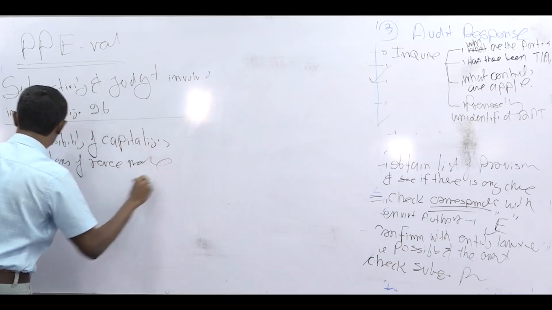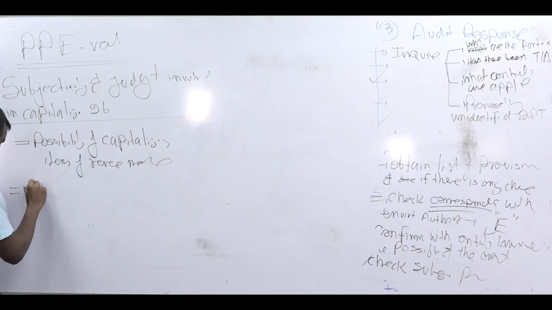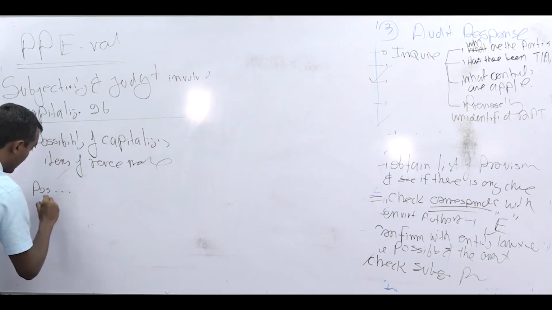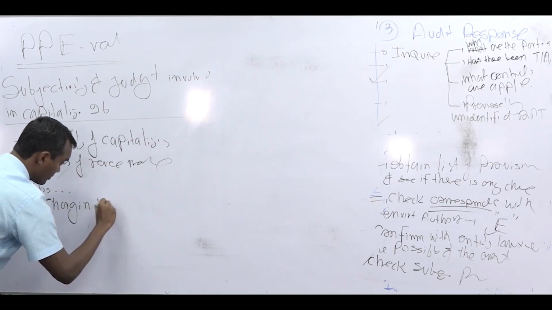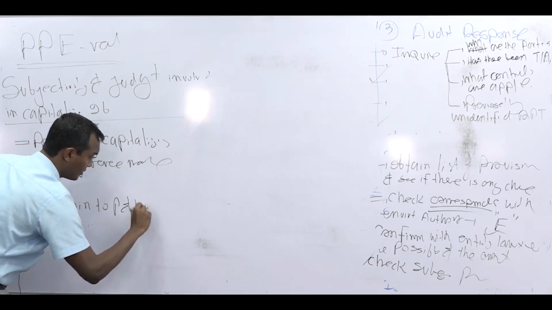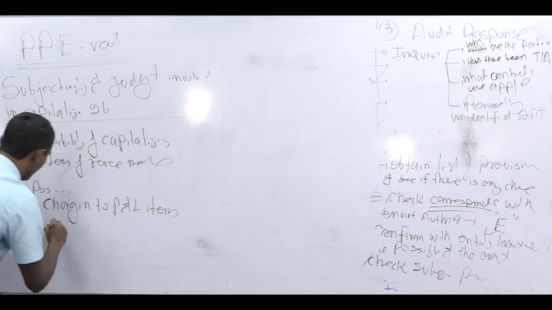That's wrong. Similarly, the other possibility of charging to P&L items of capital nature. Now we have to audit these two.